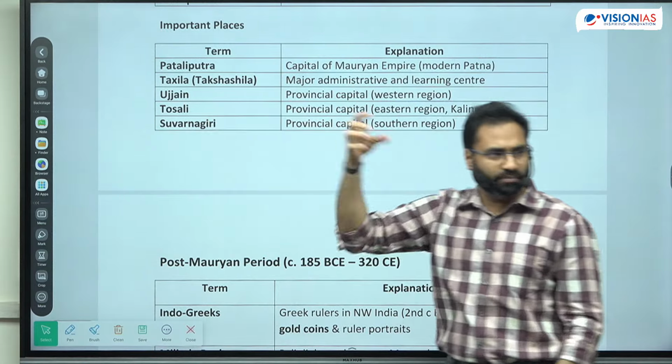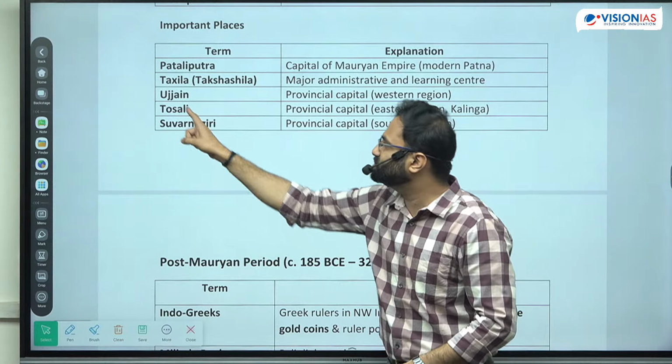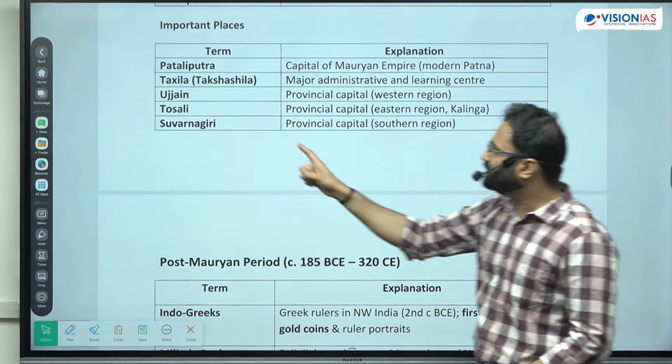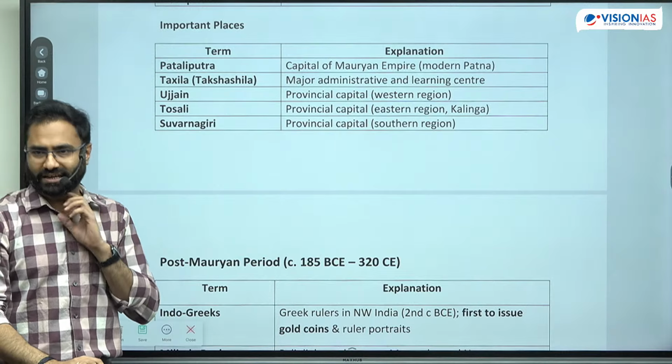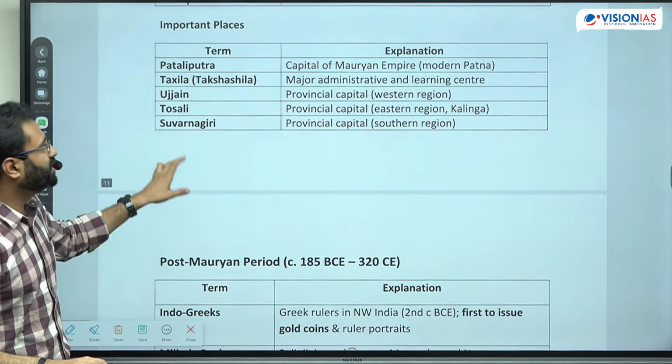Then Ujjain mainly for the central and the southern central region or the western region. Tosali was the eastern region, which Kalinga had captured. And then Suvarnagiri is present day Karnataka. The gold mines region of Karnataka, that was the territory of Suvarnagiri.